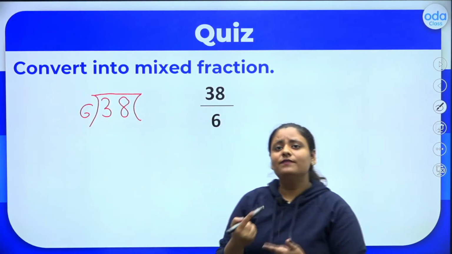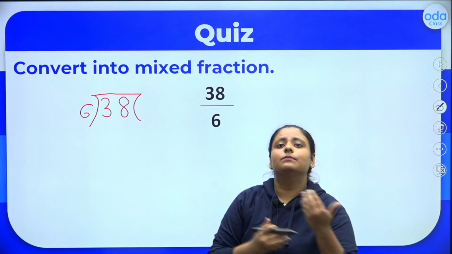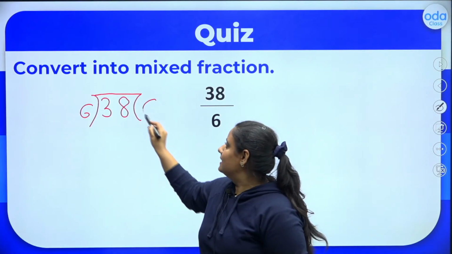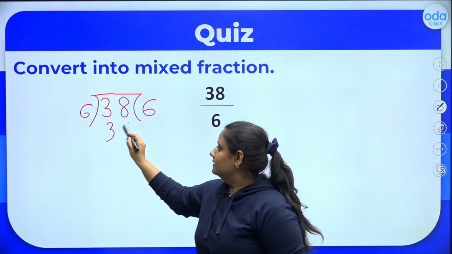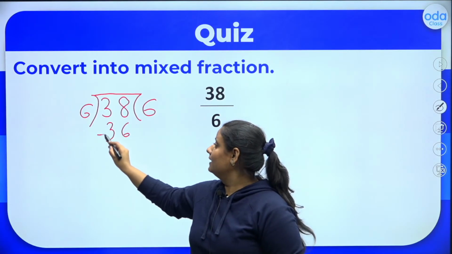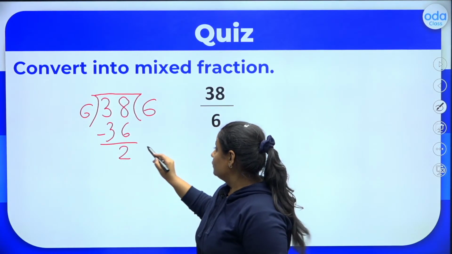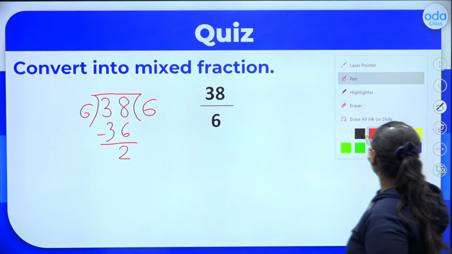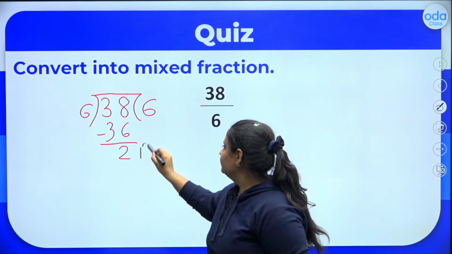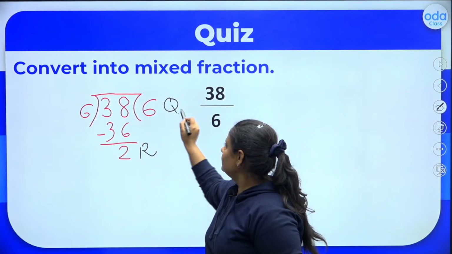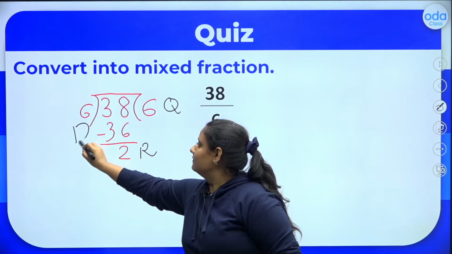So revise the table of 6 till you get 38 or a lesser number than that. 6 6s are 36. Correct? Now subtract, you will get what? 2. We cannot divide it further. So 2 here is what? 2 here is our remainder. This is the quotient and this is the divisor.